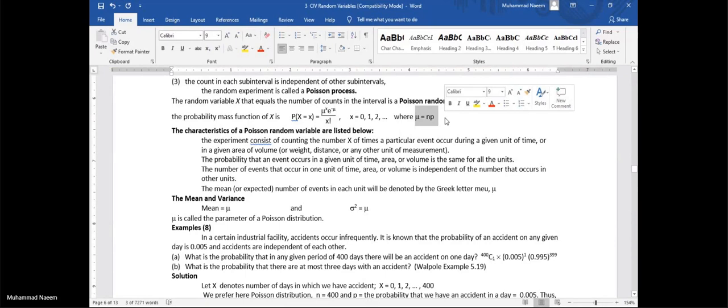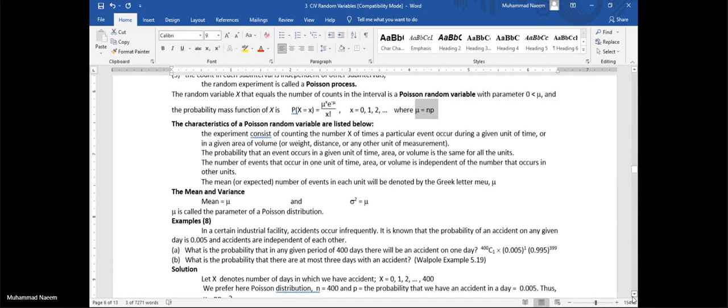NP is the mean value. In this distribution, the mean and the variance are the same. The mean and the variance of a Poisson random variable are the same, equal to mu. Remember these mean and variance for individual probability distributions.